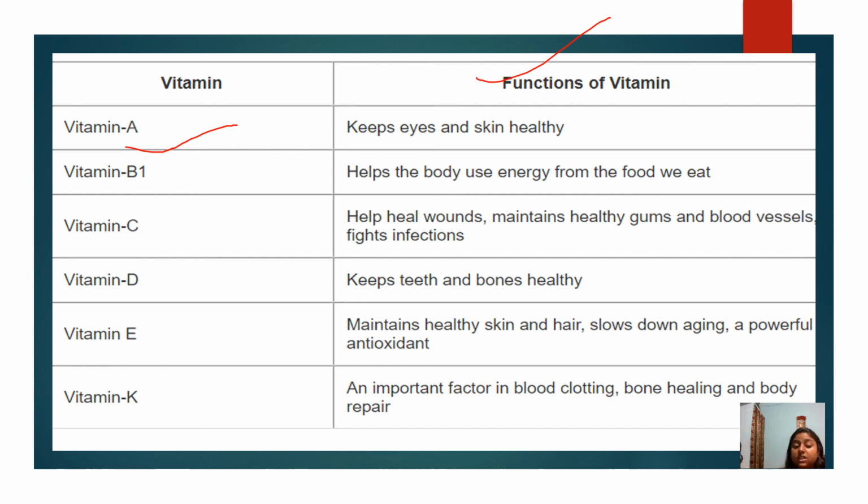Okay, vitamin C किस किस में मिलता है? Like orange. Yes, there is a lot in lemon. There are a lot of citrus fruits or vegetables that contain vitamin C. Vitamin D keeps teeth and bones healthy. Yes, and vitamin E maintains healthy skin and hair, slows down aging, a powerful antioxidant. So vitamin K is the last and important factor in blood clotting, bone healing and repair.